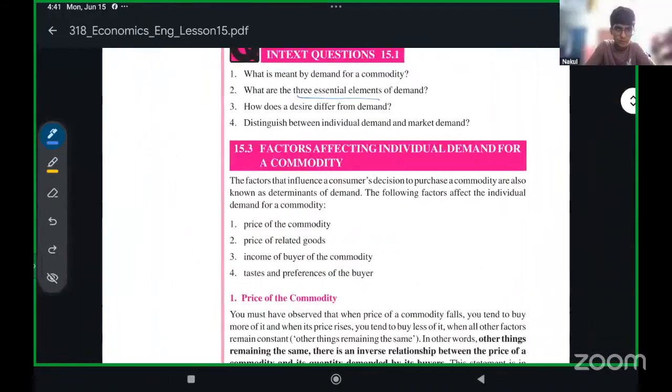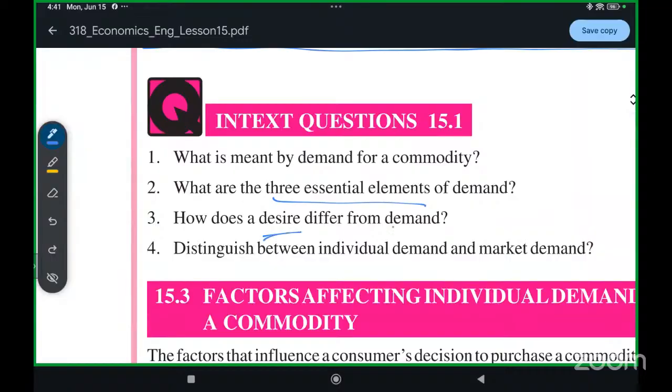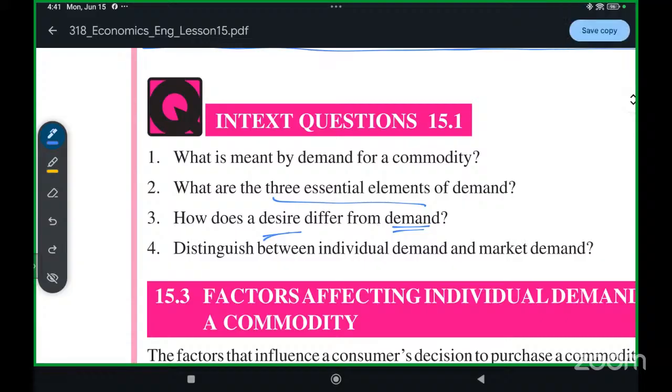Okay, now next question. What is the difference between desire and demand? Desire is something that we want, but we don't truly need it. It's like our wants. Demand is something that we really need because there's some scarcity for us. Yes, that is correct. That is the right answer.